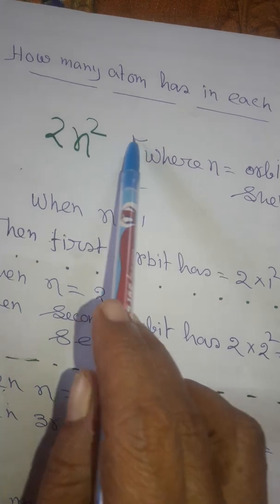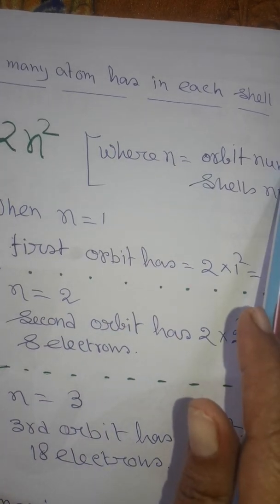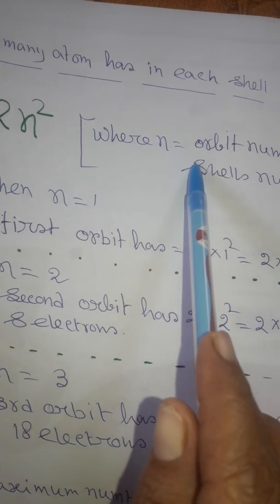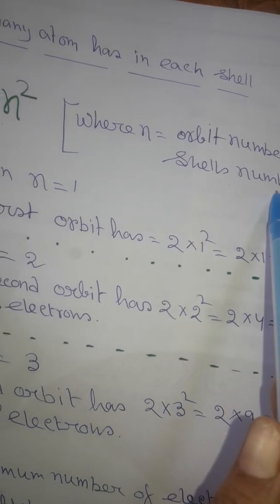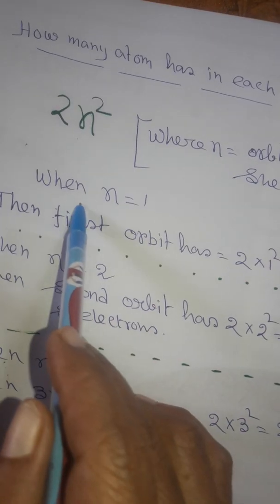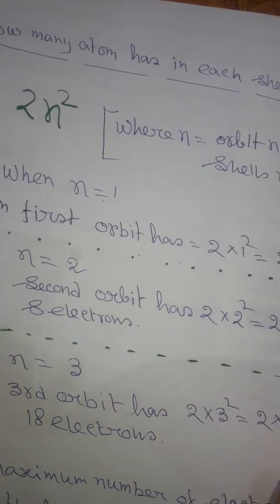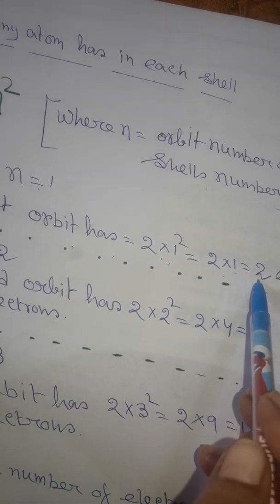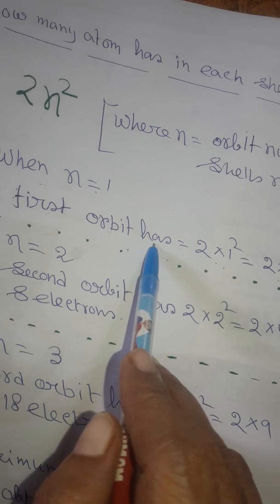Now how many electrons are in each shell? We use the formula 2n square, where n is the orbit number or shell number. When n is equal to 1, the first orbit has 2 into 1 square, which is 2 into 1, equal to 2 electrons. The first orbit has 2 electrons.